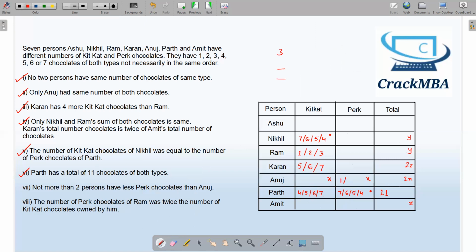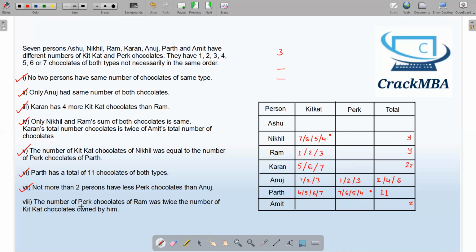So these are the possibilities of Anuj: 1, 2, 3 and 1, 2, 3. If this is 1, 2, 3, the sum will be what? 1 plus 1 is 2, 2 plus 2 is 4, and 3 plus 3 is 6. So these are the possibilities of the total number of chocolates that Anuj can have. I have erased the 2x part. This point is done.